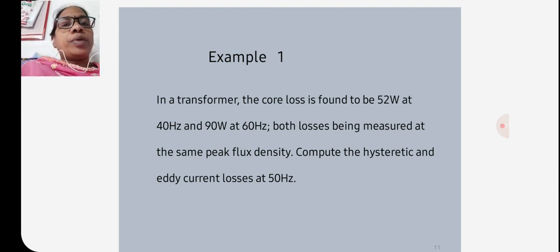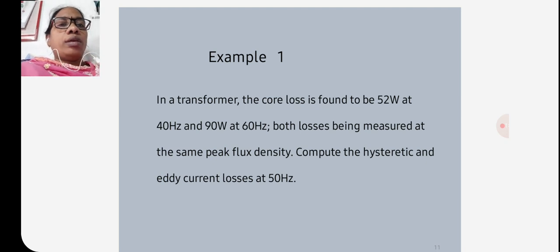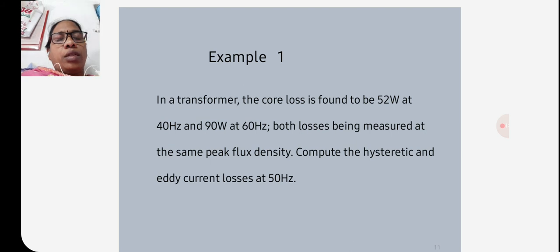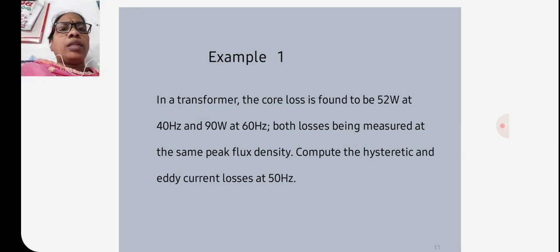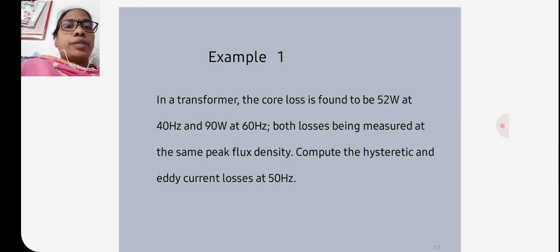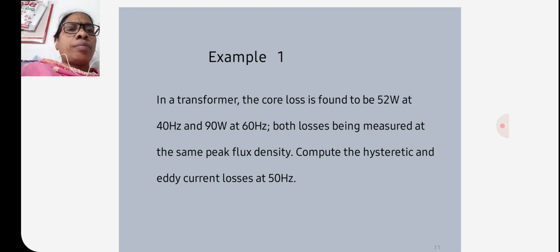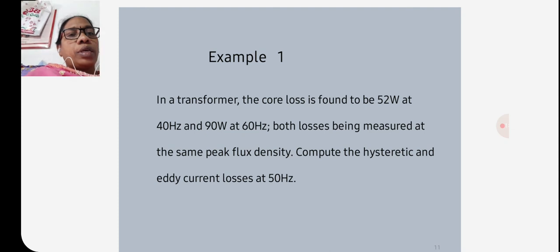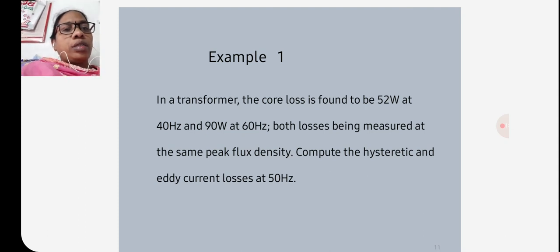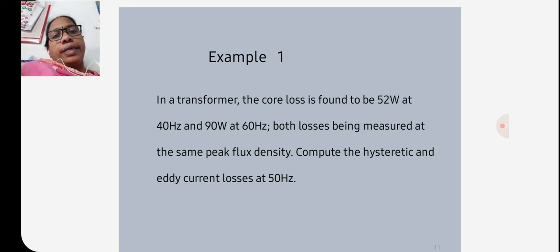In a transformer, the core loss is found to be 52 watts at 40 hertz and 90 watts at 60 hertz. Both losses being measured at the same peak flux density, compute the hysteresis and eddy current losses at 50 hertz.